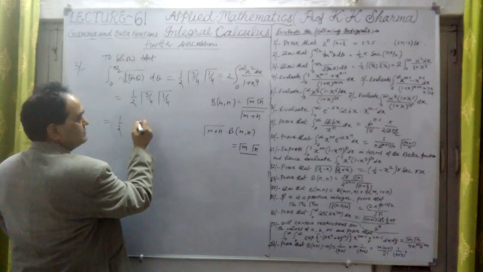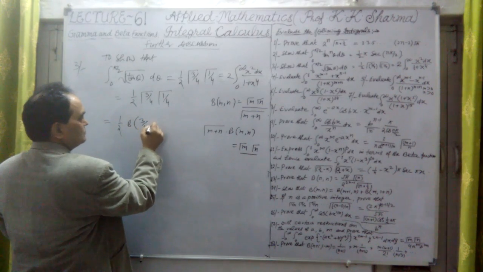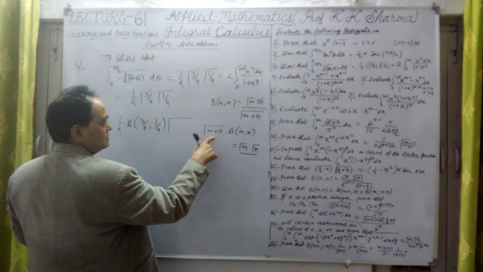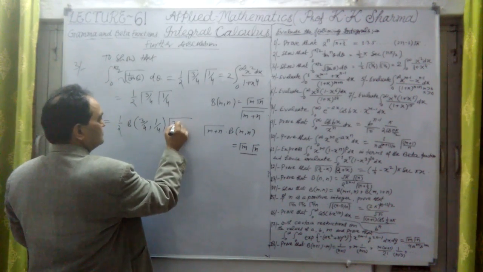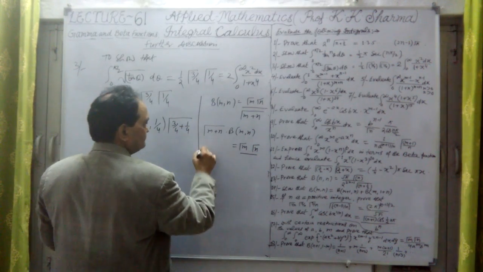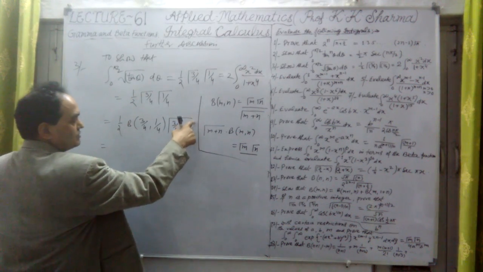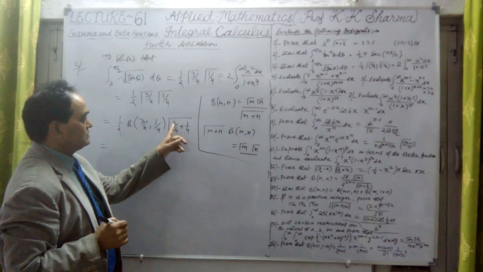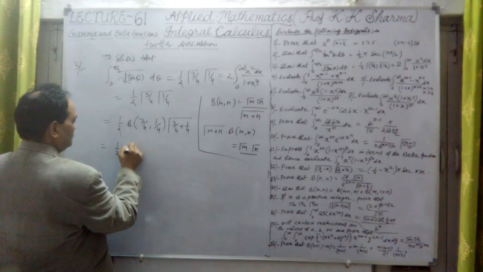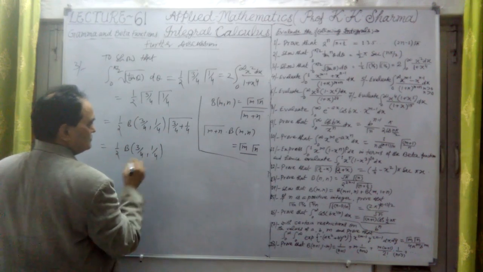This is beta(m, n) where m is 3/4 and n is 1/4, into gamma (m plus n). m plus n is 3/4 plus 1/4. After taking LCM 4, 3 plus 1 is 4, 4/4 is 1. This is nothing but Γ(1/2) beta(3/4, 1/4).